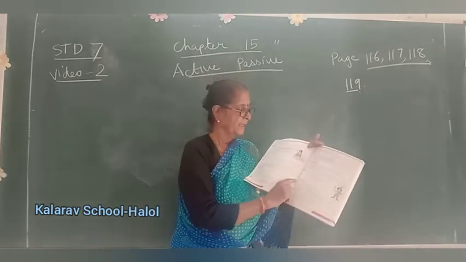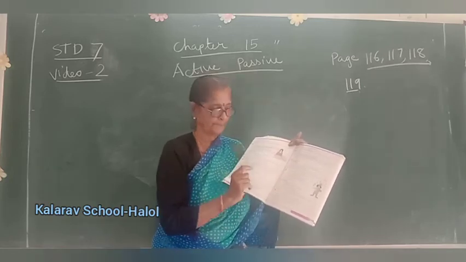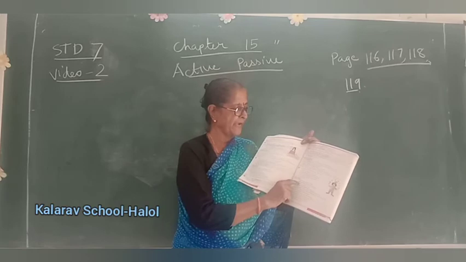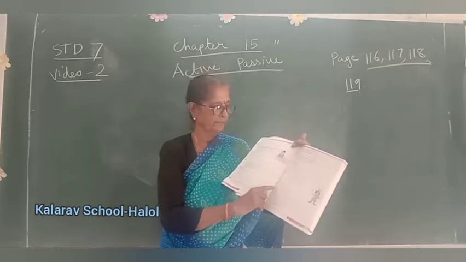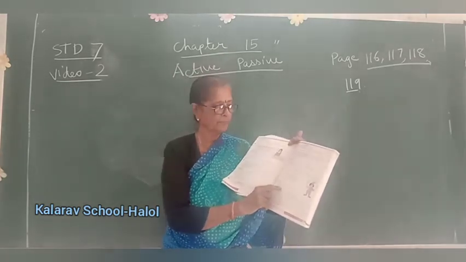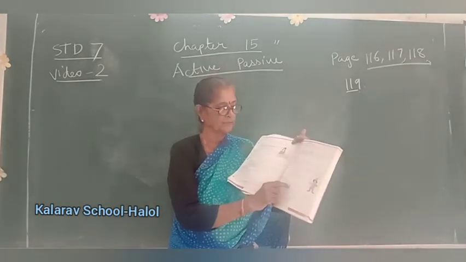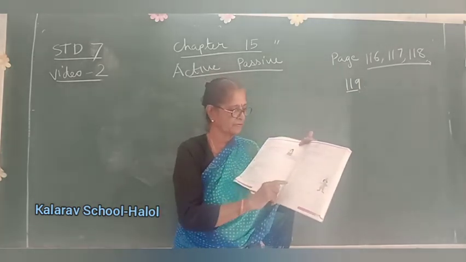In past perfect tense, now see, my uncle had sold the house last year. The house had been sold by my uncle last year. Had you boiled all the vegetables? Now these are all question marks. If there is a question, interrogative, there will be a question mark at the end.